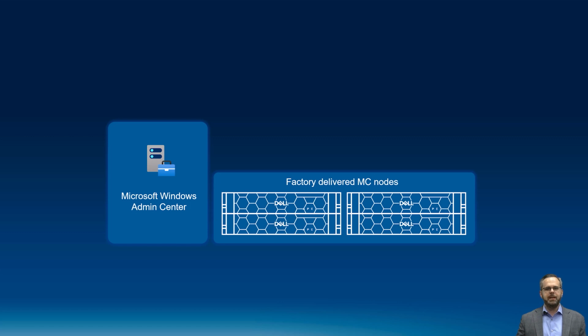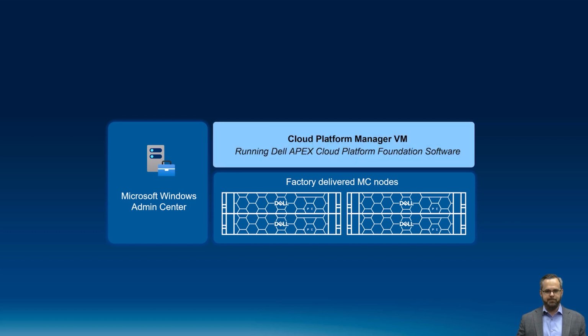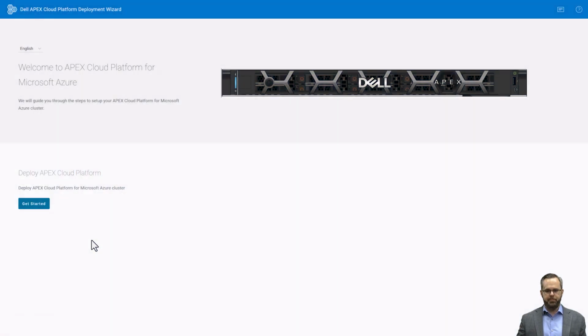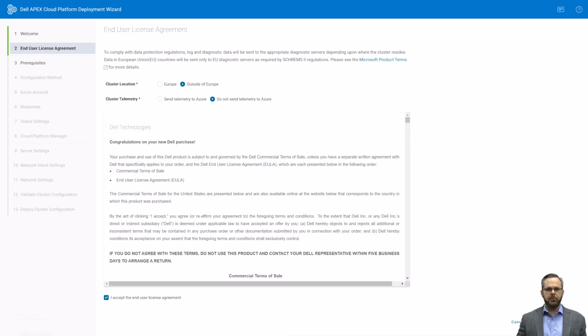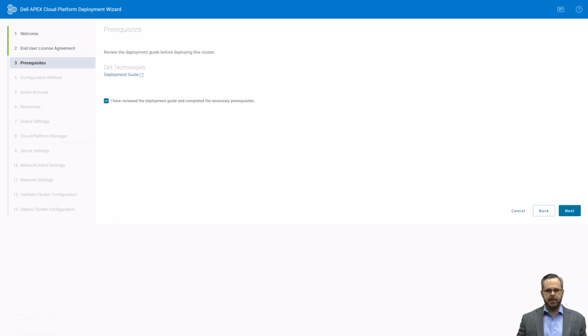A virtual machine named Cloud Platform Manager automatically started up on one of the MC nodes delivered from the factory and was assigned a default IP address, which I changed to an IP that was routable on my lab network. Then I browsed to that IP from a web browser and the day one deployment wizard appeared. I accepted the EULA and confirmed that I reviewed the deployment guide and completed the necessary prerequisites.